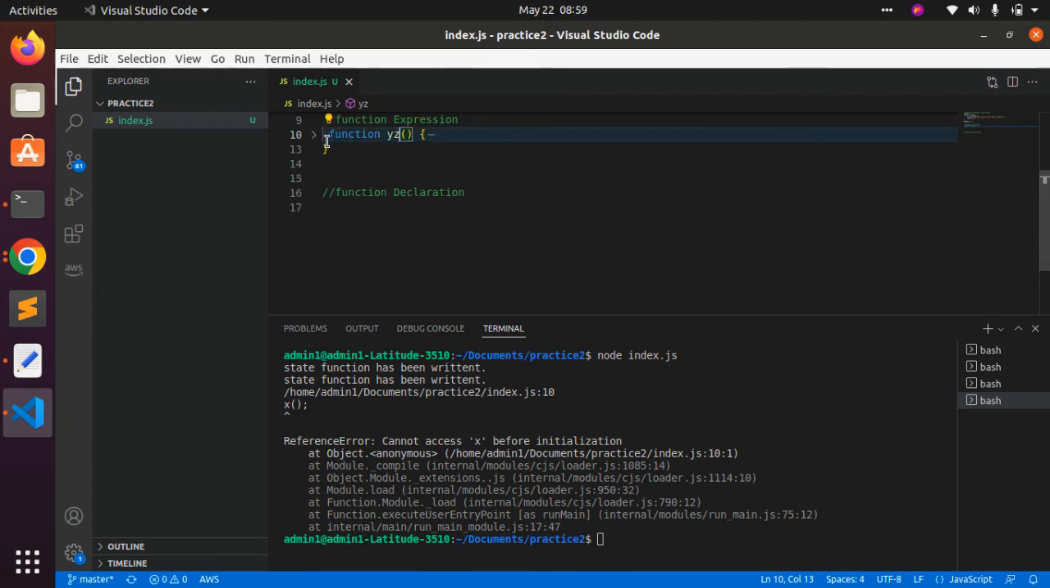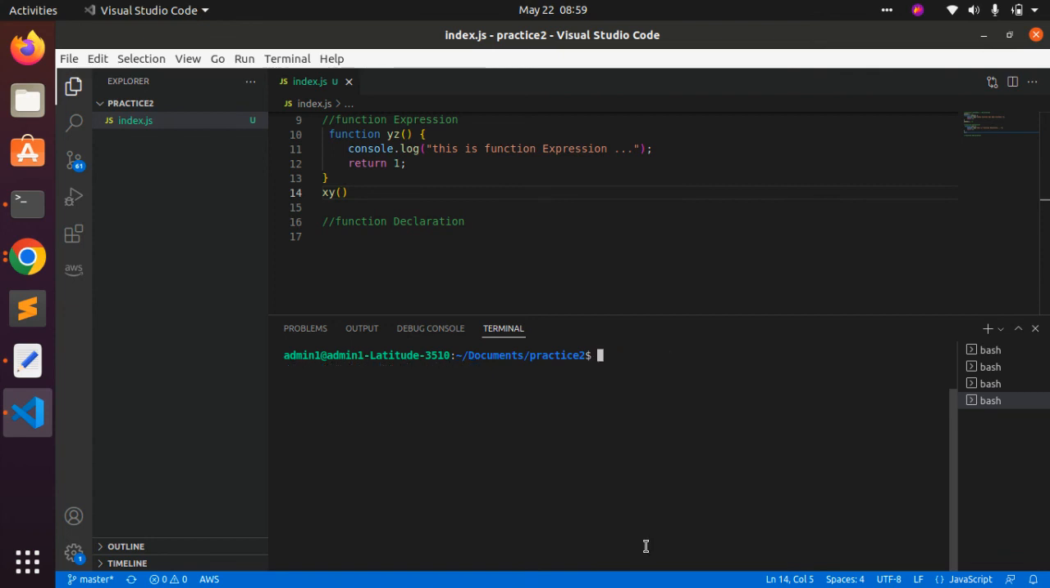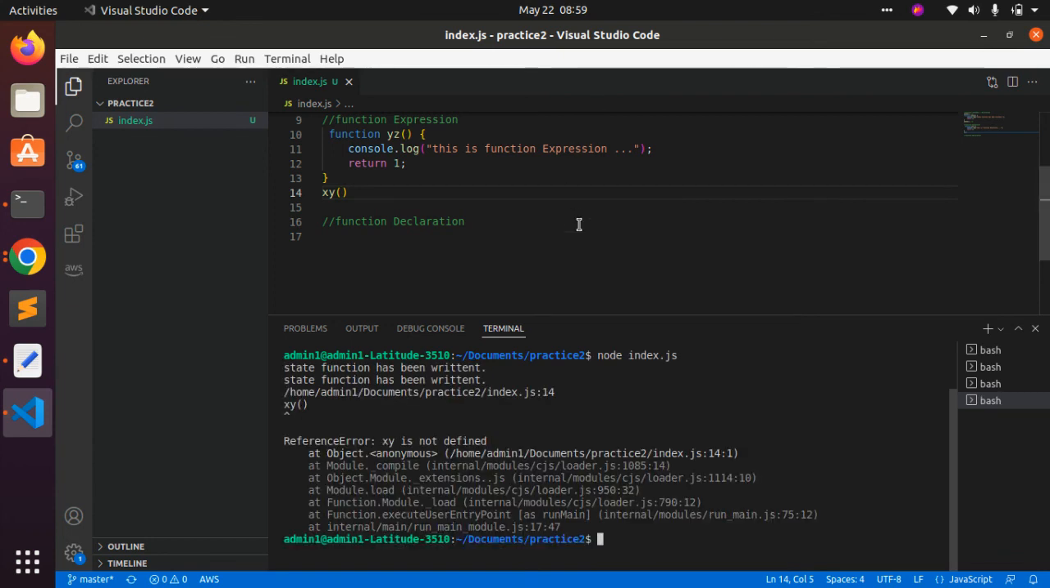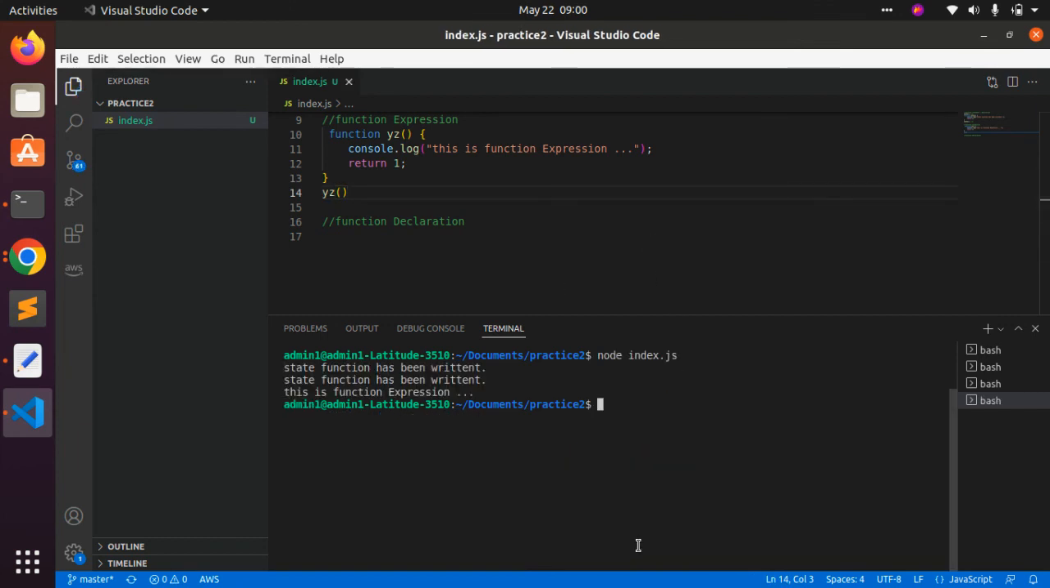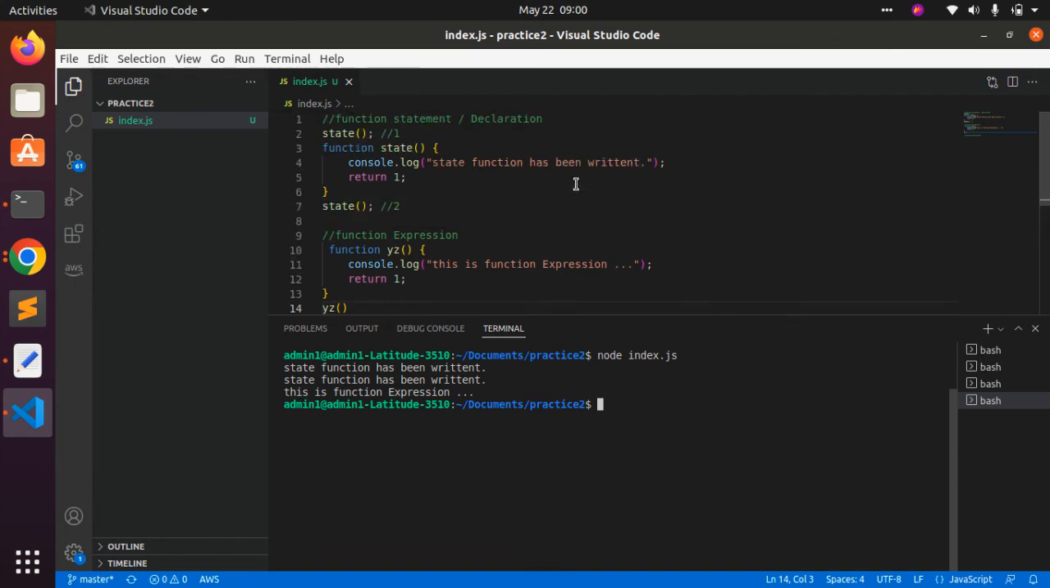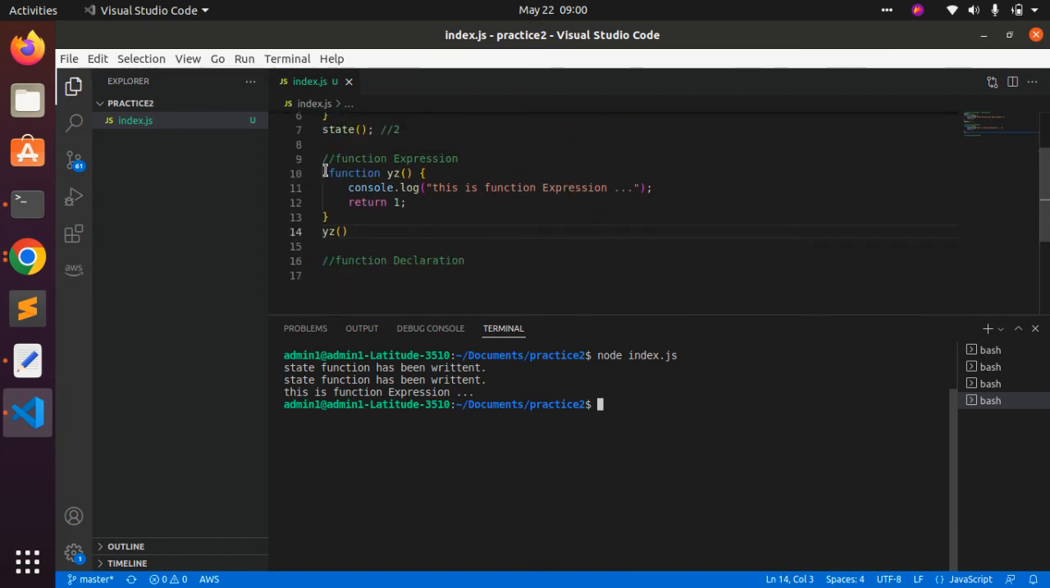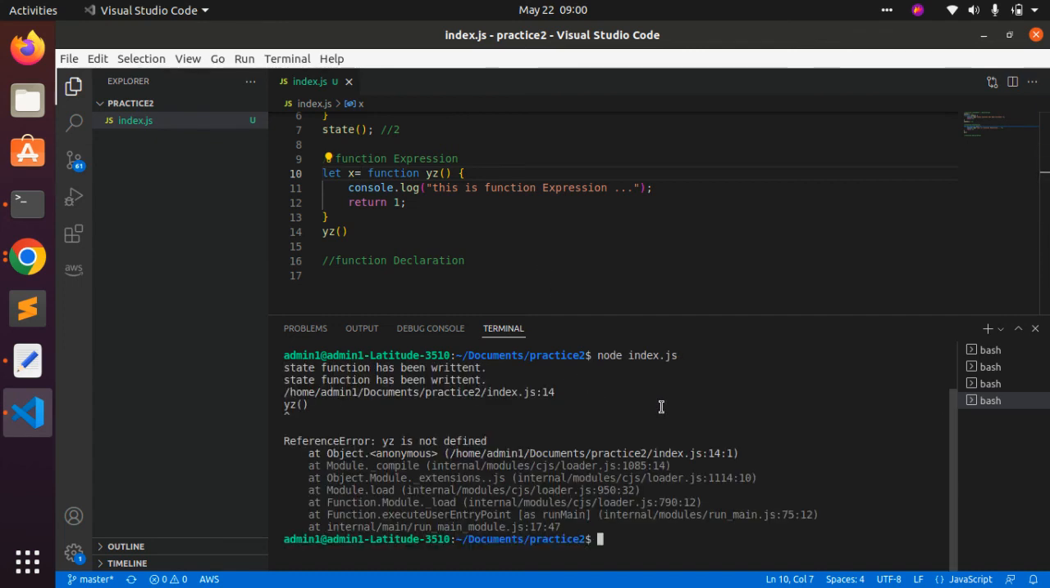Now if we have to call this function, then we can call it this way as we do normally. Sorry, not xy, it's yz. This function has been called successfully, as we discussed earlier. Now I am writing x equal to, and writing this function in this way. Then what will happen? Let's check. yz is not defined.